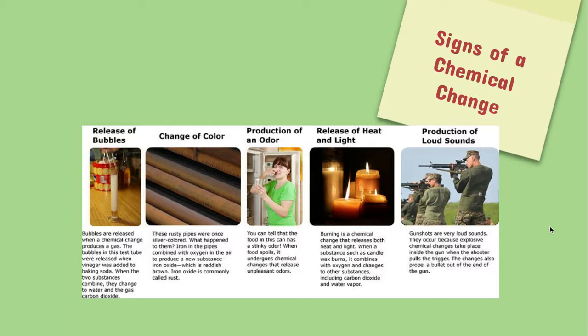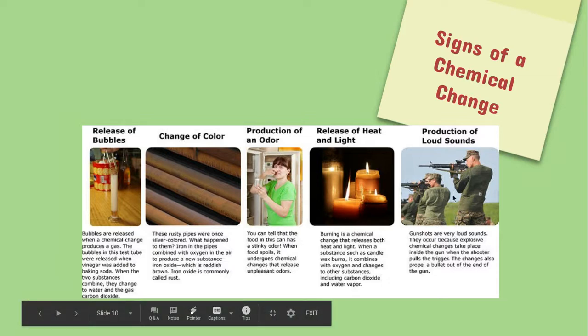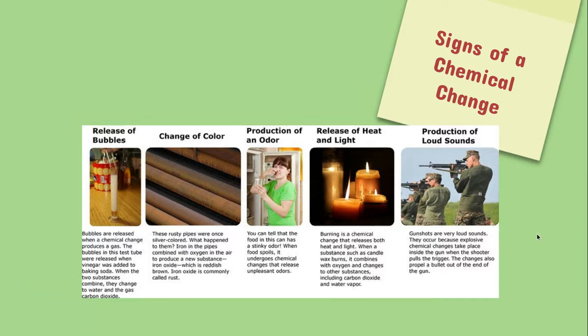There are some signs of chemical change. The release of bubbles or gas is a sign of chemical change, not always. Change of color can be a sign of a chemical change. Production of an odor, when food goes bad, it starts to smell. That's a chemical change. Release of heat and light is a chemical change, and production of loud sounds can sometimes be a sign of a chemical change.